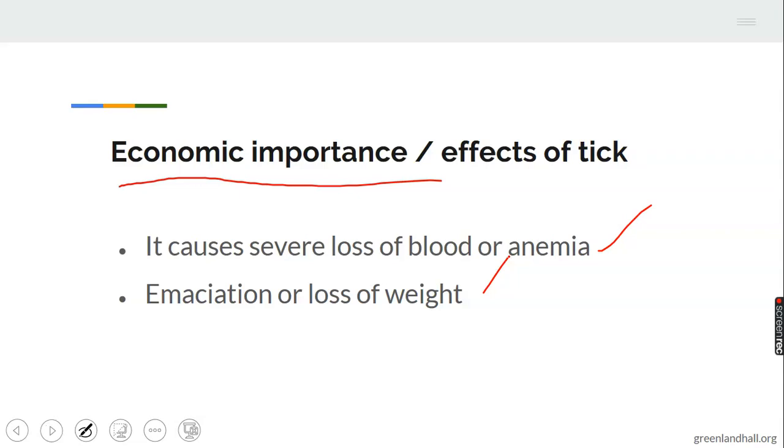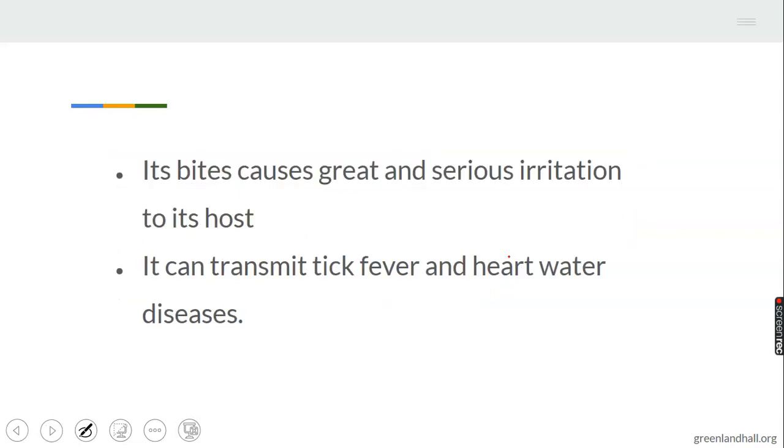If you have a dog, you can check very well. It can be found around the external part of dogs, cow, and different animals can be affected by tick, which can cause emaciation and as well loss of weight.